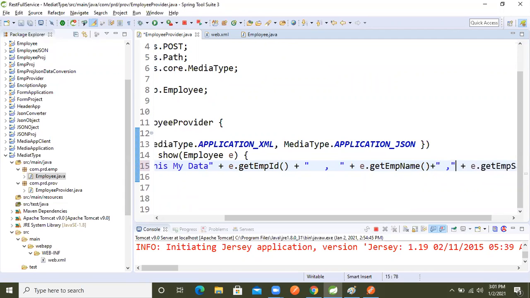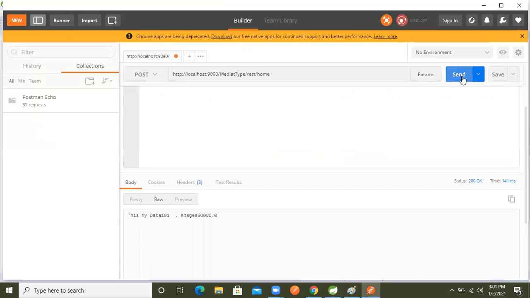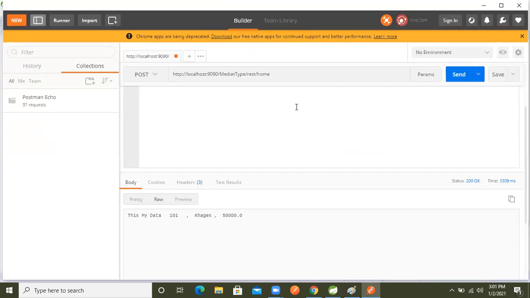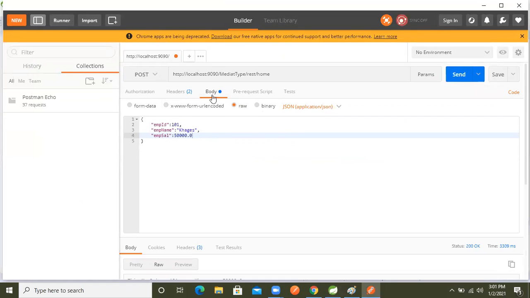Now we will get it in a little bit better format. See, now again make the request from here. Again we will see the result. See, no, the server is still refreshing. See, we got it now, in the body part.